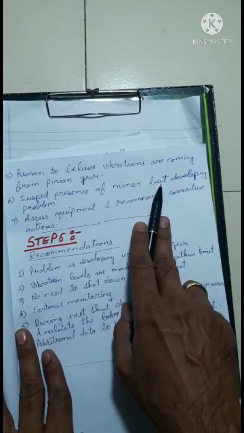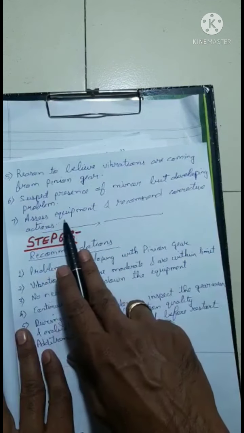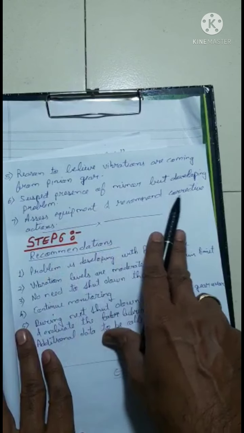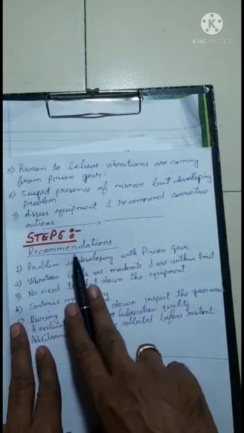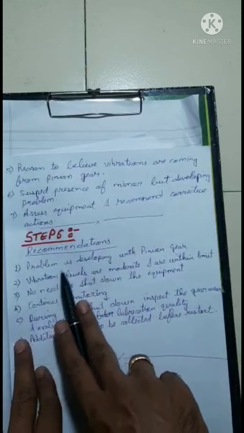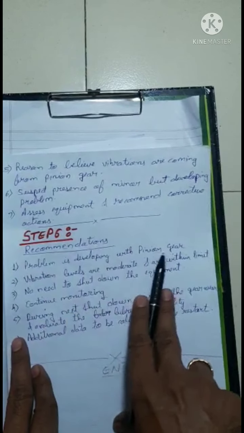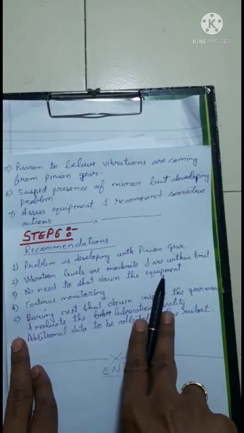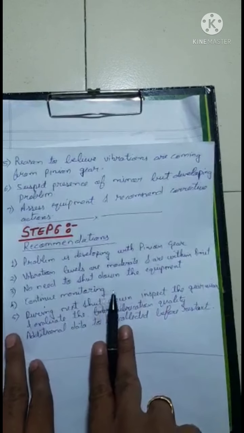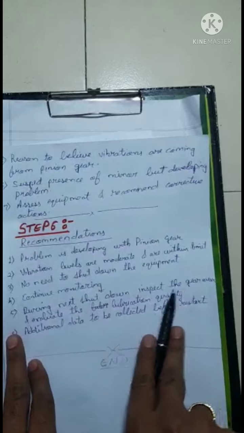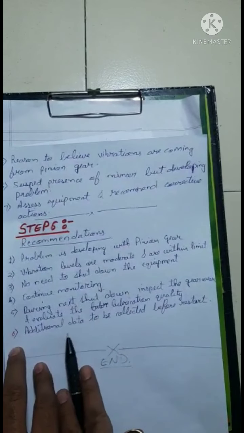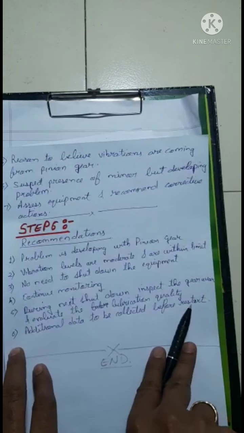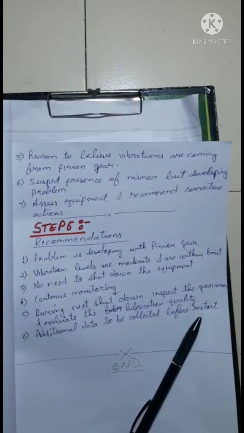Suspect presence of minor but developing problem, assess equipment and recommend corrective actions. So step number 6 is recommendation. The recommendations are: the problem is developing with the pinion gear, vibration levels are moderate and within limit, no need to shut down the equipment, continued monitoring is required, during the next shutdown inspect the gear wear and evaluate the lubrication quality, and additional data to be collected before restart. So these are the 6 steps to be followed before analyzing any noise issue.